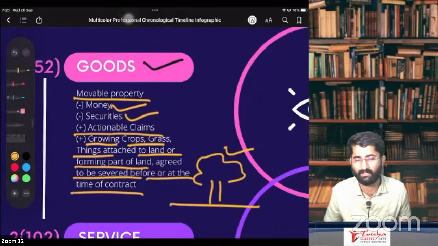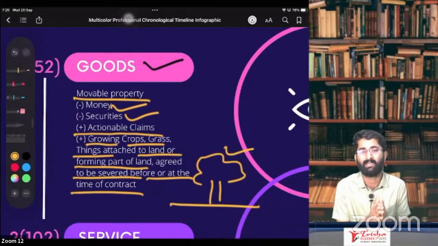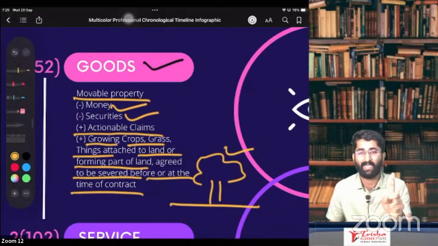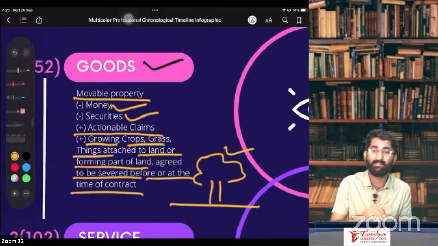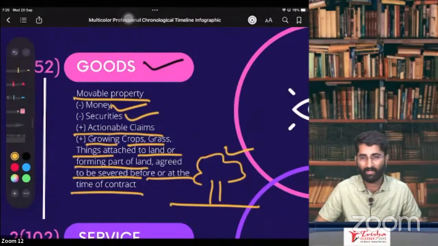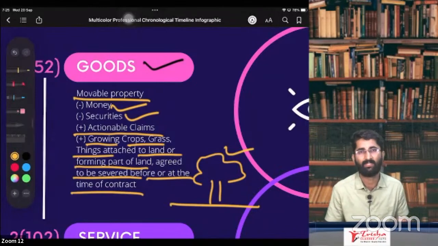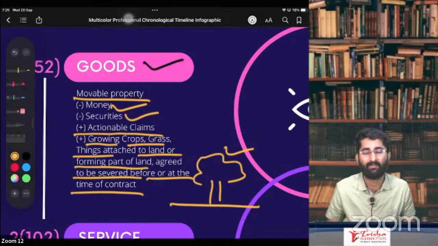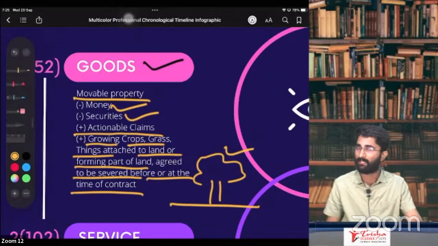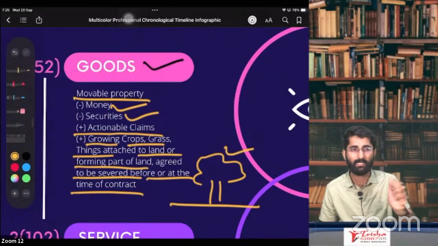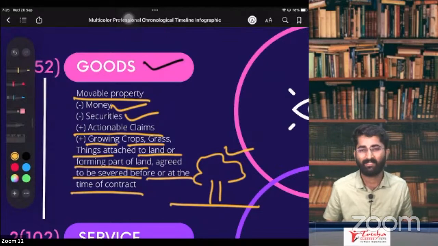Can we recall it once again, revise it once again? What is goods, sir? Section number 2, subsection 52, anything which is movable except money and securities. So money and securities, but includes actionable claims, growing crops, grass or things attached to the land or forming part of the land which are agreed to be severed. Separation is required before or at the time of contract. Clear? Yes, sir.